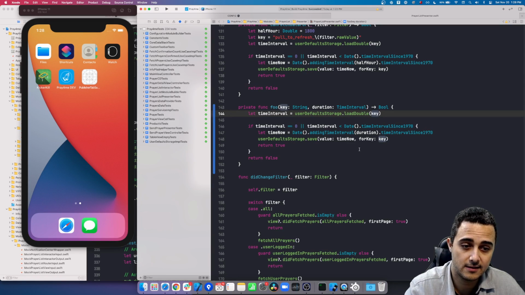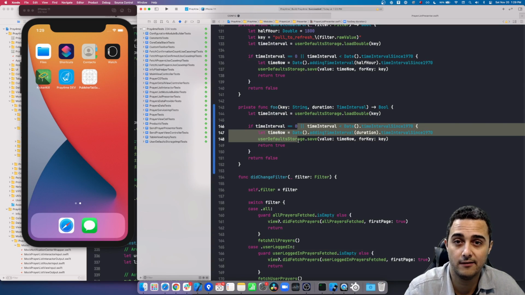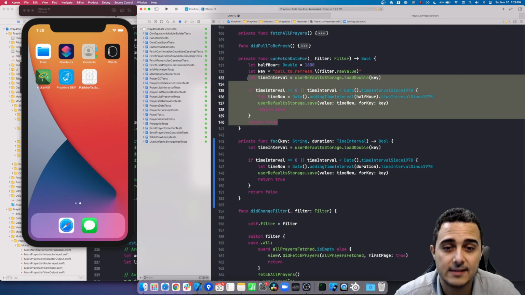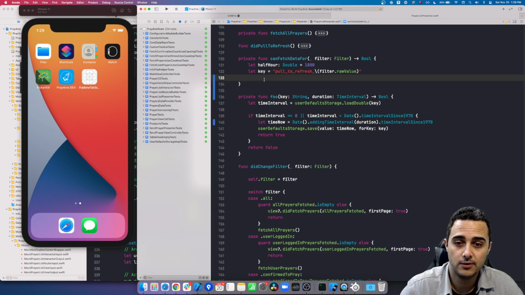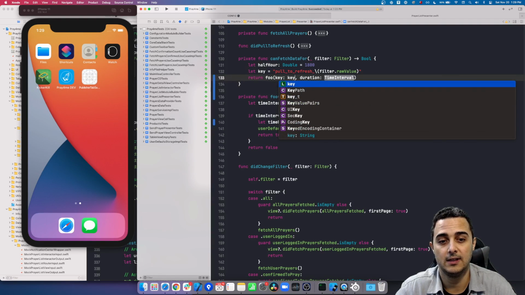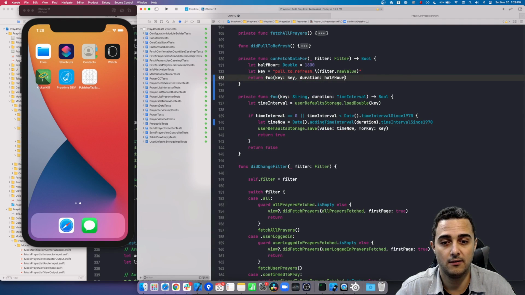If it is, then yes, we will basically save the new time and store this key. If these checks are not matched, it means that we have a time, it's valid, and whatever action you want to take should not take place yet. And with that in place, we can say, well, we don't need you anymore, and we can just use the foo function, right? Okay, and we also have the half-hour duration.